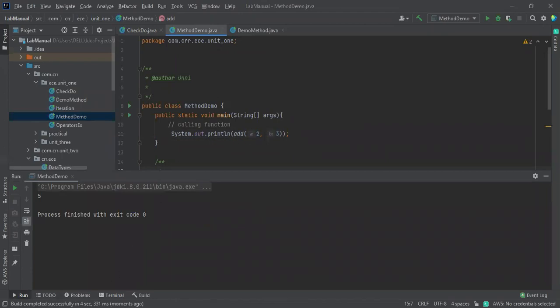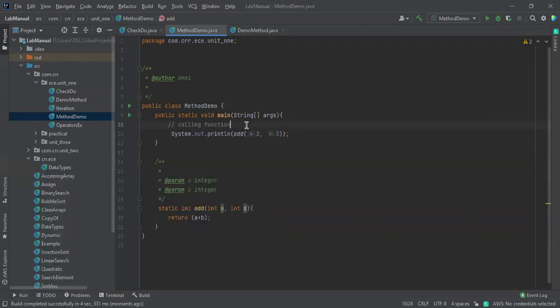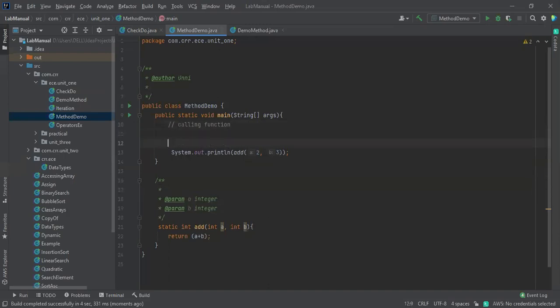If you want to use the returned value, there are two ways of doing this. You need to take an integer and i is equals to the call.